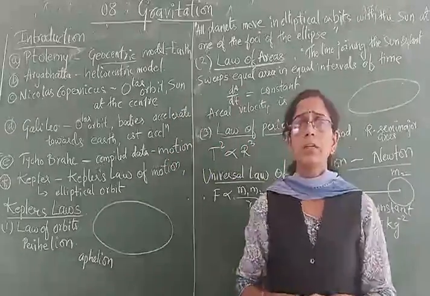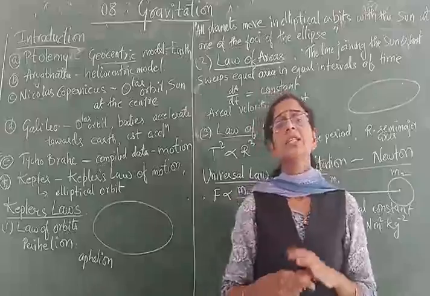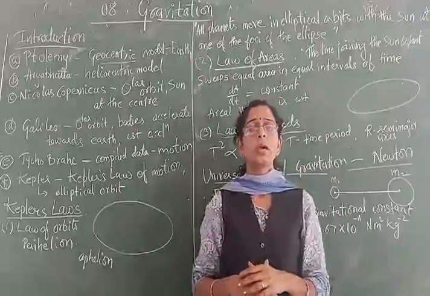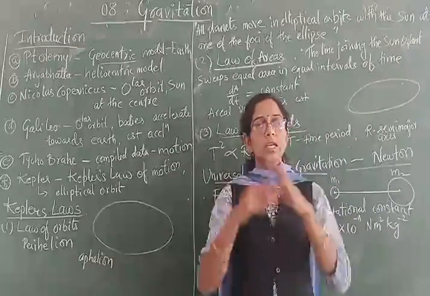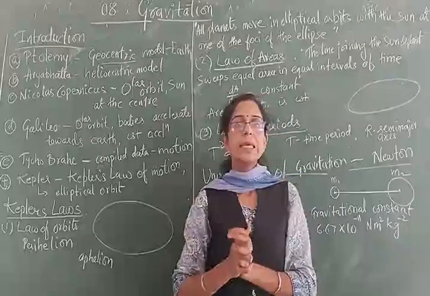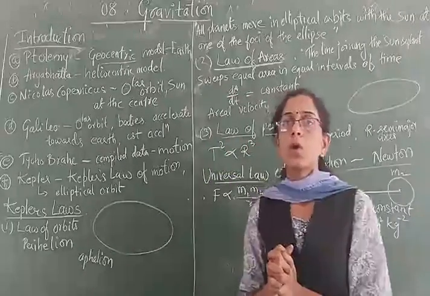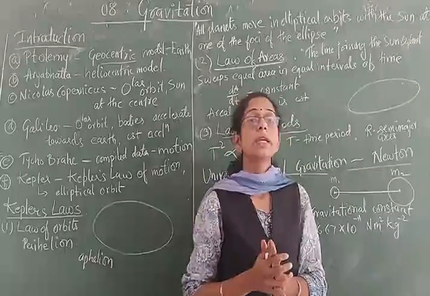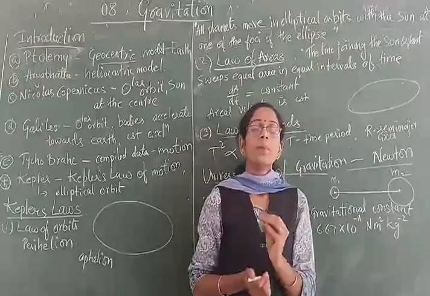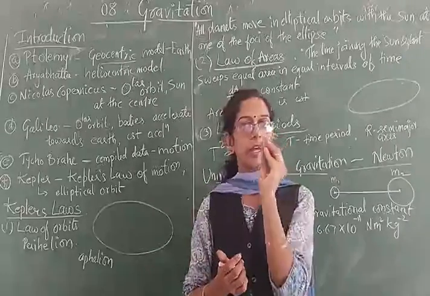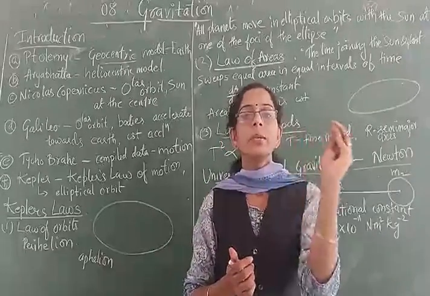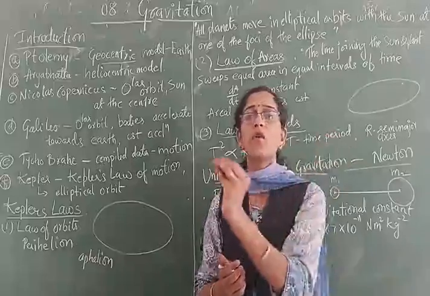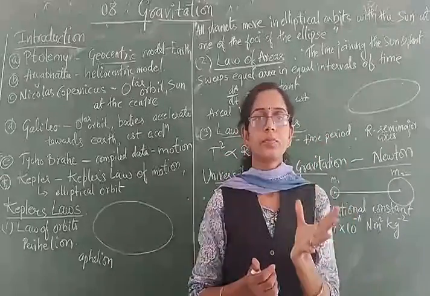Then Aryabhata in the 5th century changed that. By observing the things around him, he gave one more model called the heliocentric model. Helio indicates the sun, meaning the sun is lying somewhere at the center and the remaining planets are revolving around that sun.